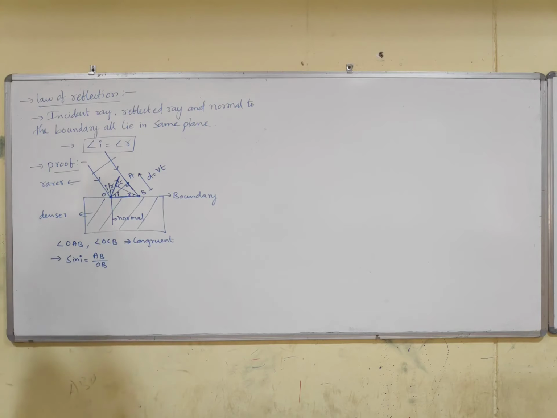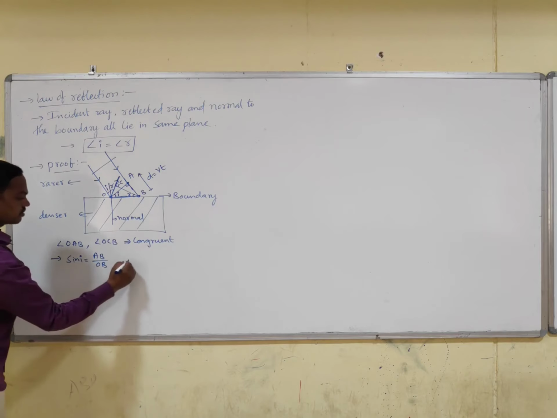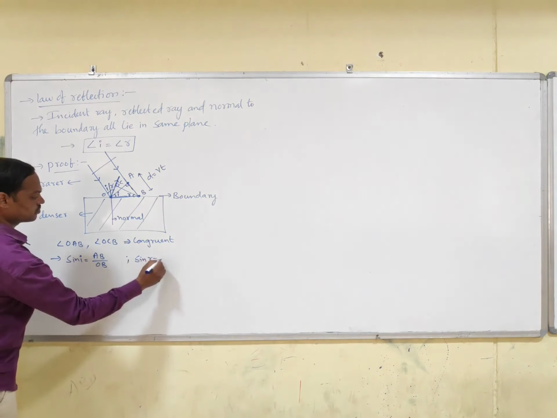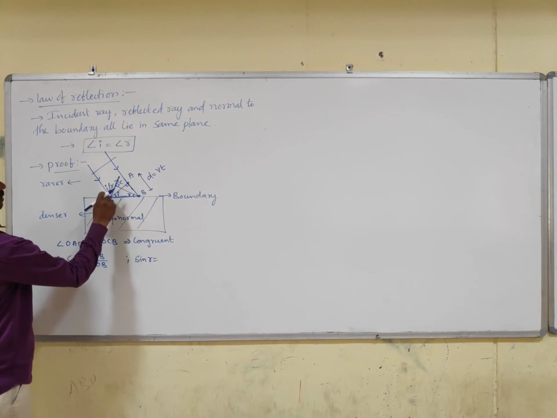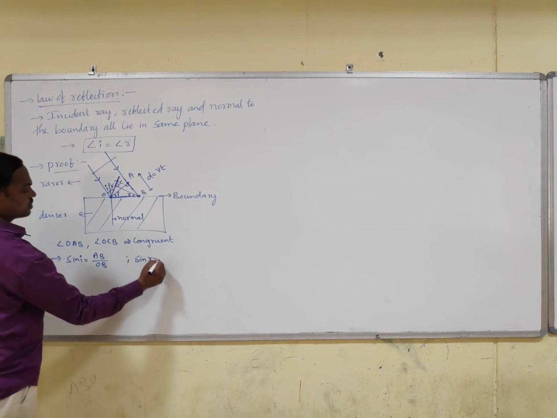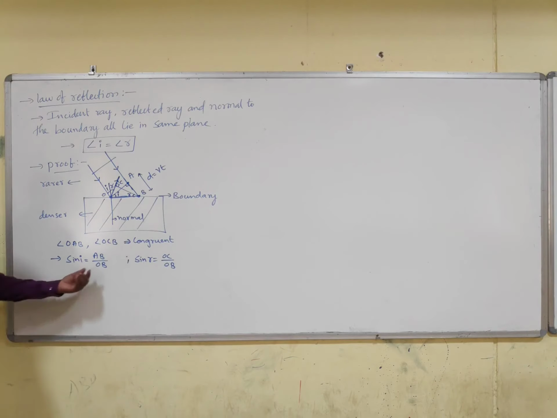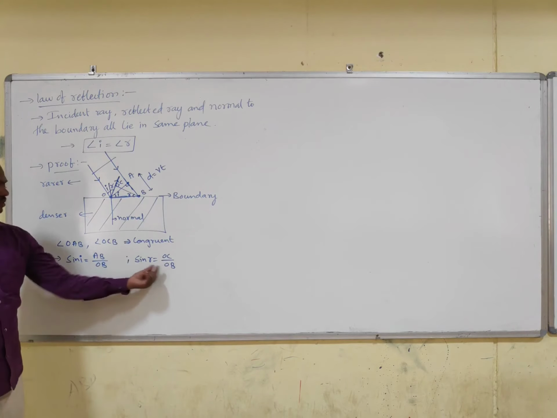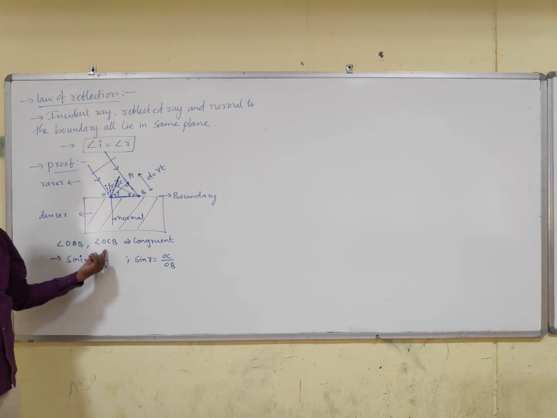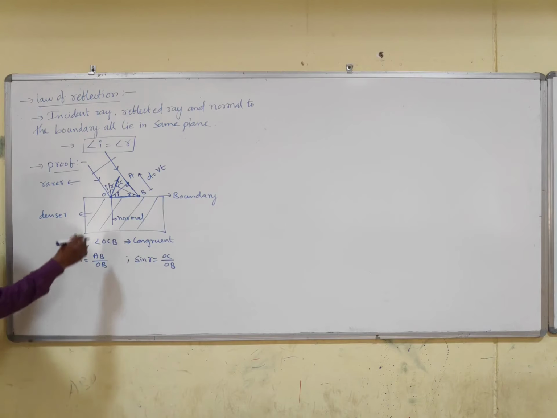Not equal. So next is sin R. Sin R is opposite by hypotenuse, OC by OB. Look at this: OB, the denominator, is the same. What about the numerator? AB and OC.